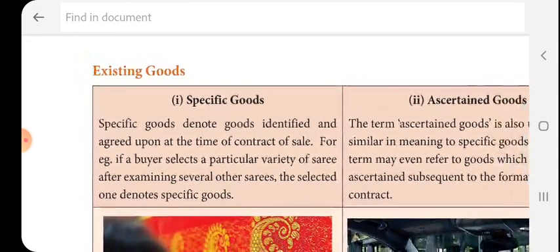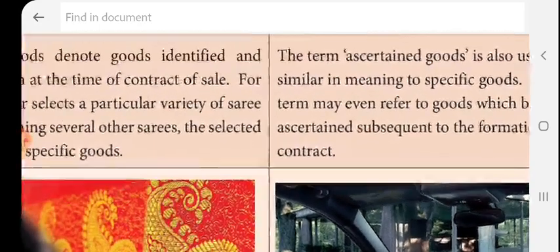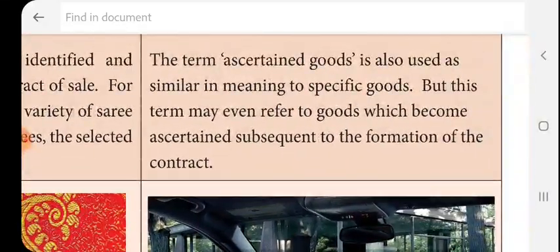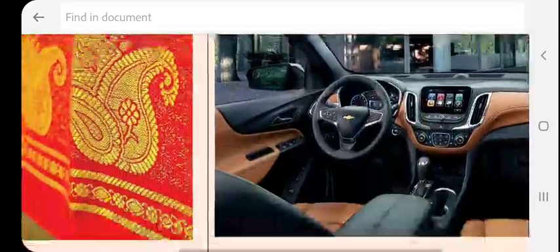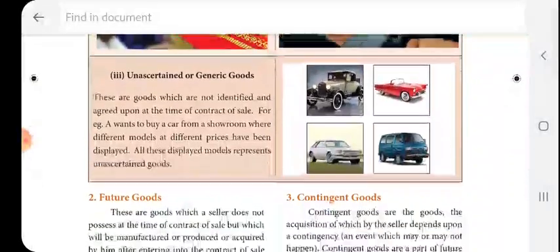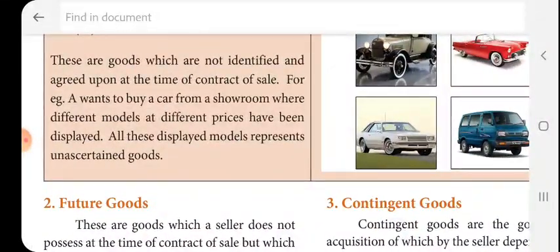For example, if a buyer selects a particular variety of saree after examining several other sarees, the one they selected denotes specific goods. Then ascertained goods. The term ascertained goods is also used similar in meaning to specific, but this term may even refer to goods which became ascertained subsequent to the formation of the contract. Then unascertained goods. These are goods which are not identified and agreed upon at the time of contract of sale.